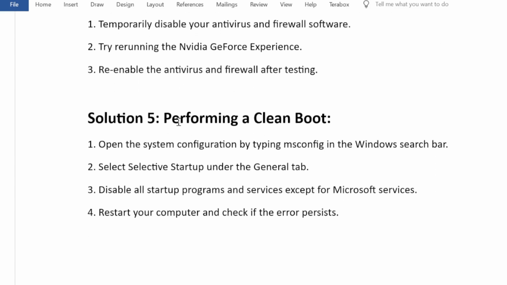Solution 5. Performing a clean boot. 1. Open System Configuration by typing msconfig in the Windows search bar. 2. Select Selective Startup under the General tab. 3. Disable all startup programs and services except for Microsoft services. 4. Restart your computer and check if the error persists.